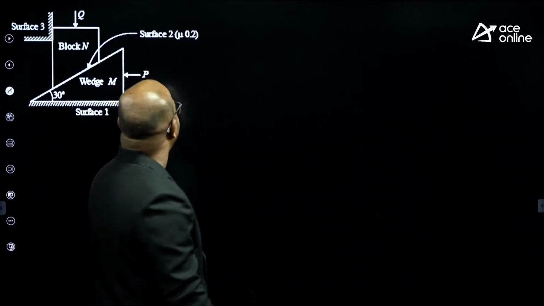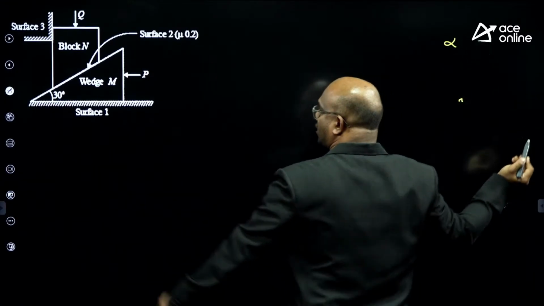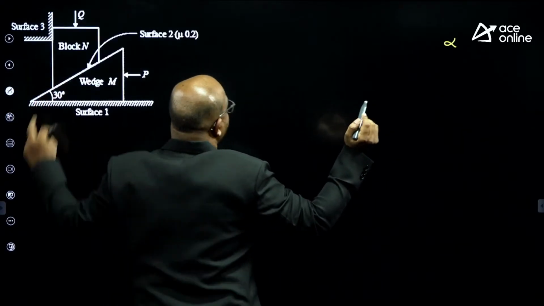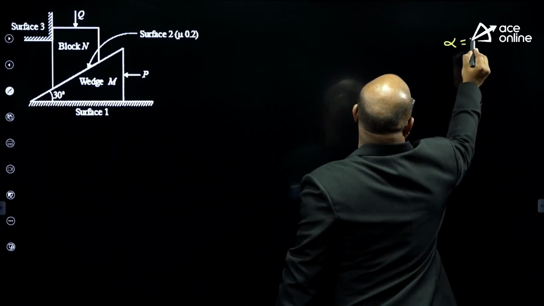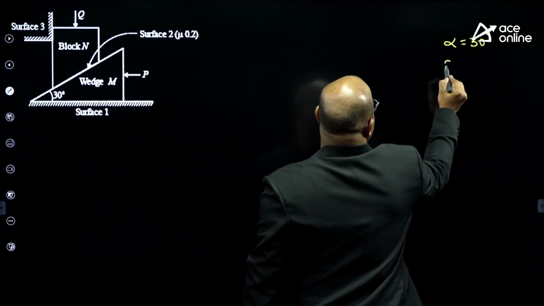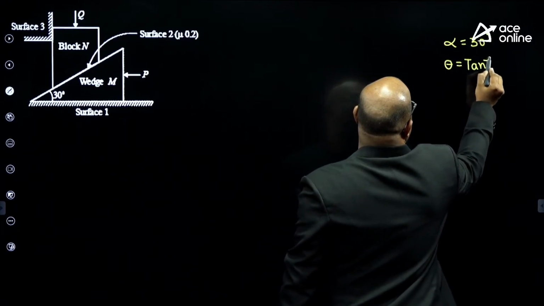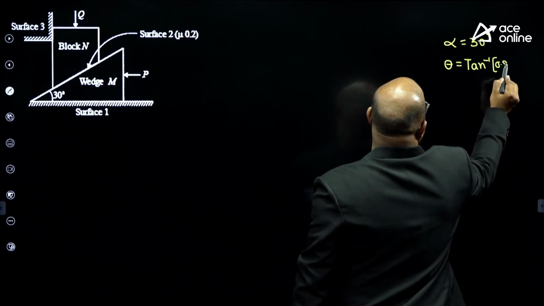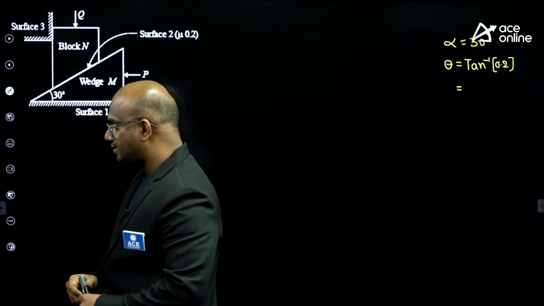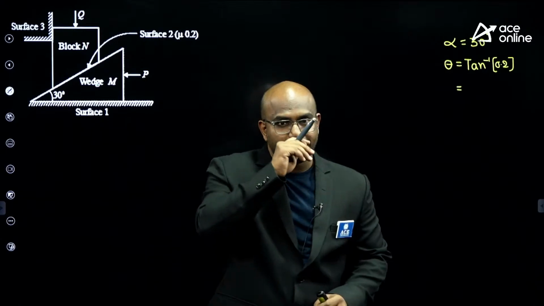Angle of friction he has given. How much has he given, guys? Angle of friction, sir. Wedge angle, how much has he given? Wedge angle is given as 30 degrees. Next, theta. Theta equal to how much, guys? Only the second surface has friction, guys. Tan inverse of 0.2, because the coefficient of friction is given as 0.2, guys. How much is this value, anyone? Please calculate. Tan inverse of 0.2, how much, guys?